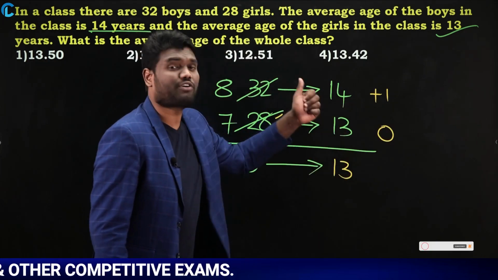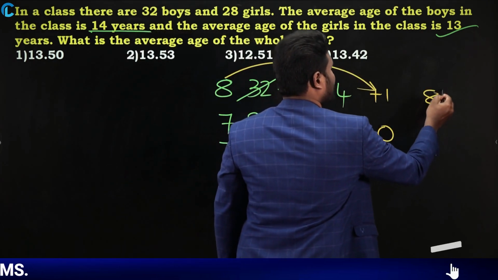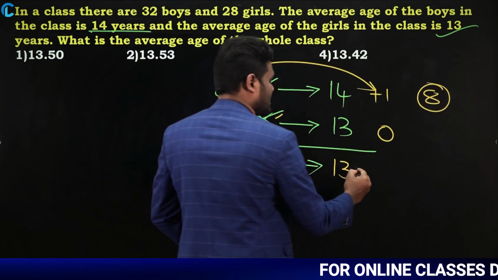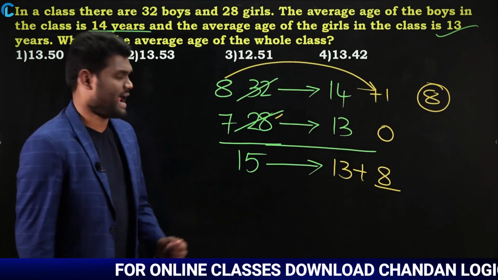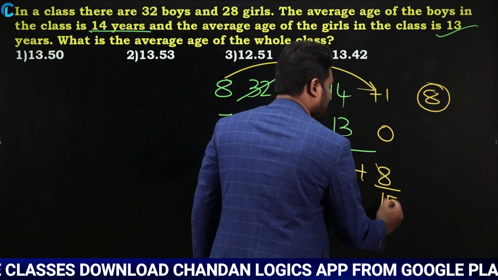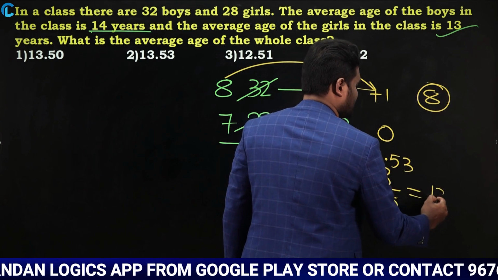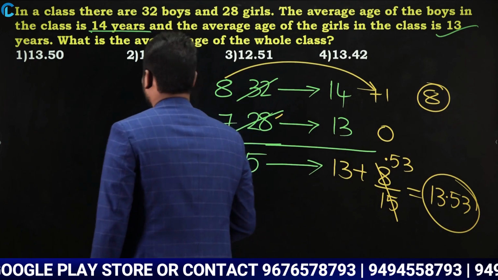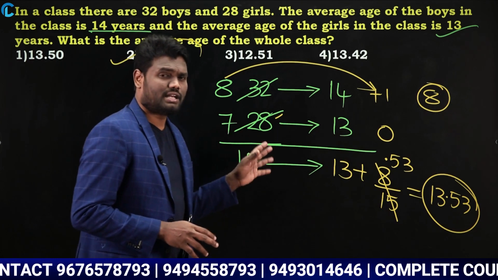Okay. Now this 1 more for how many percents? 1 more for how many percents means 8%. So 1 into 8, it is nothing but 8, which means I got 8 extra. As I got 8 extra, now you need to add this 8. But don't forget, while you are adding, you need to distribute and add. You need to distribute for all the percents. All the percents means all 15%. So 8 by 15 is nothing but 0.53. So we can say that answer is nothing but 13.53. So all of them combined together, average is nothing but 13.53. Very, very simple. Just go with whatever the calculation I am saying you.